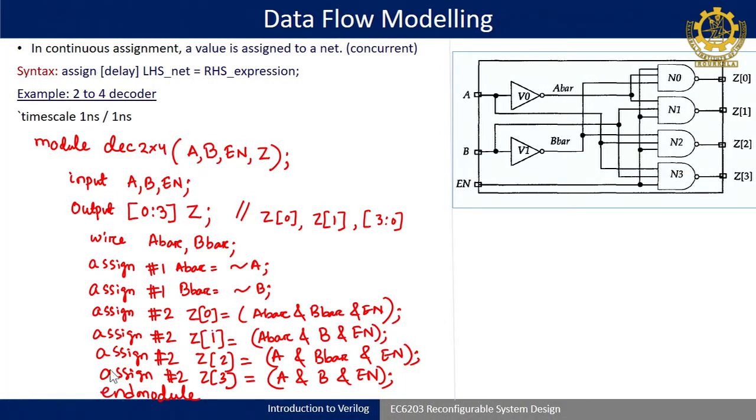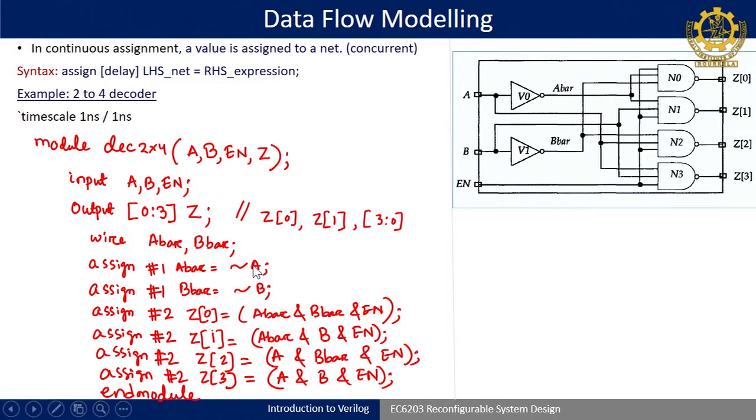For maintaining an order I have written in this order, but that does not indicate that if you write this first line last, it is also okay, because this entire code will execute concurrently and it is event triggered. Event triggered means whenever the inputs on the right side change. So A is one of the inputs, B is one of the inputs.